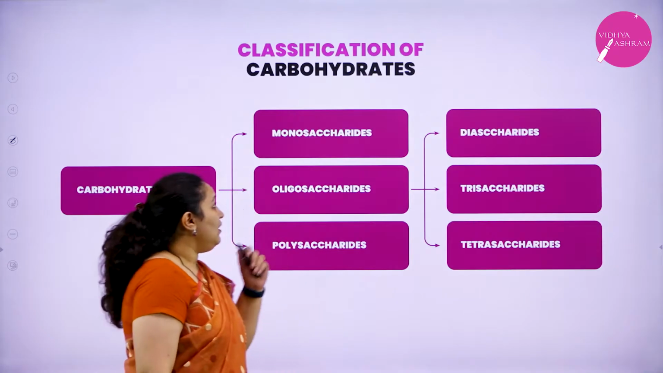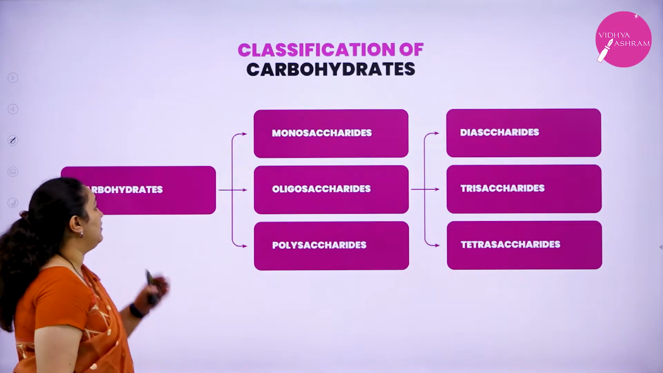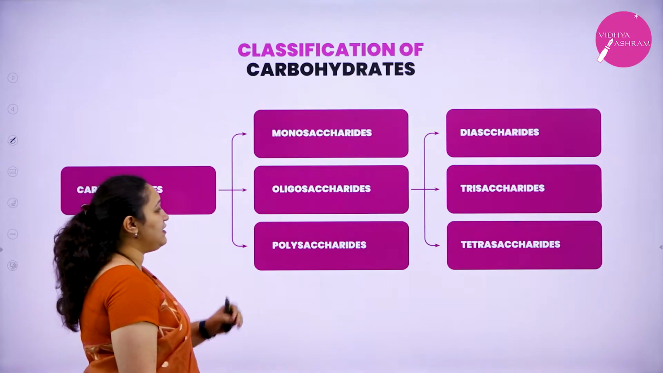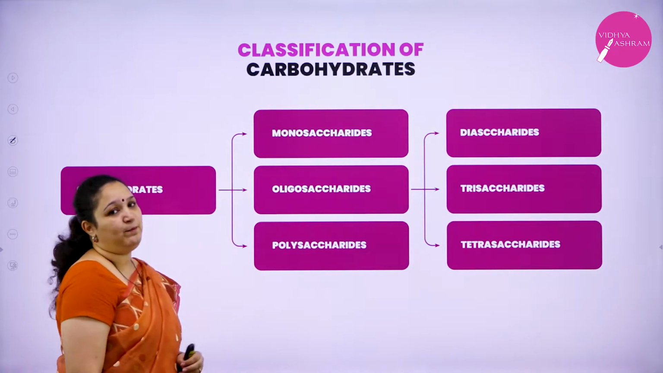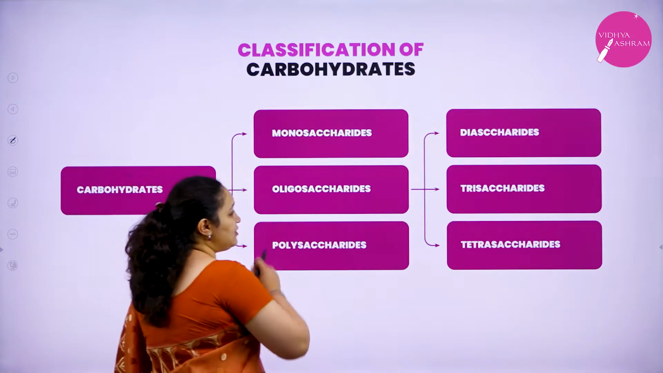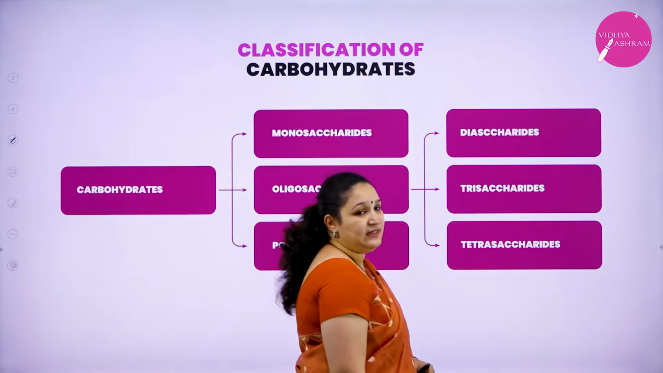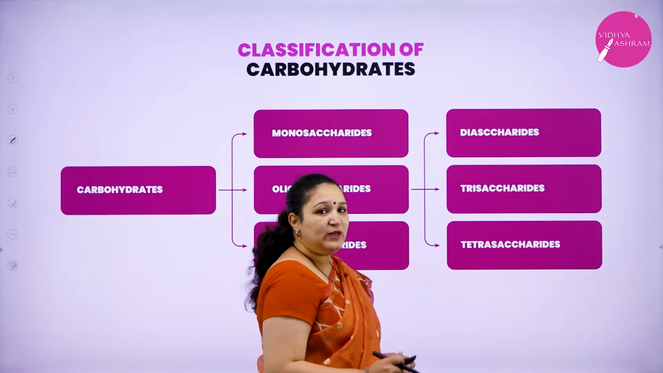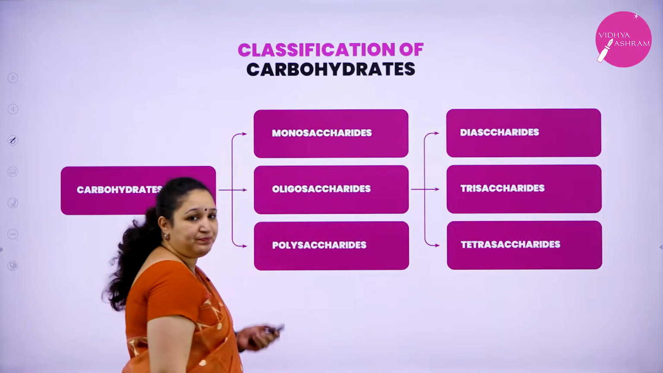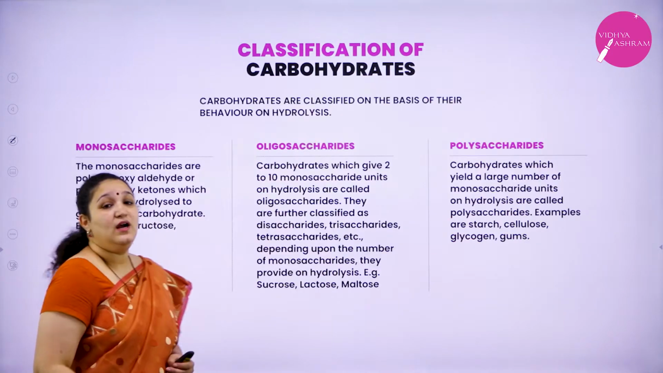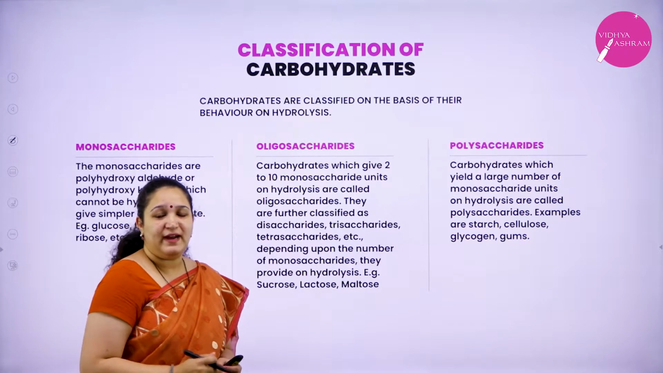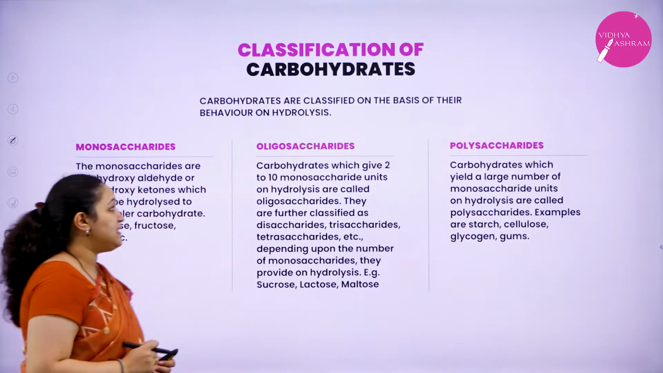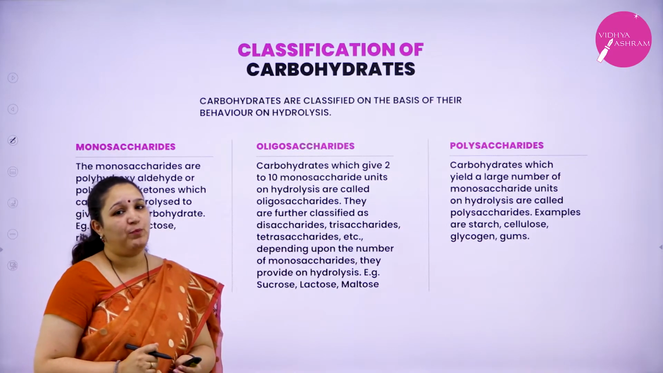Next, we'll see the classification. Carbohydrates are classified as monosaccharides, oligosaccharides and polysaccharides. Further, oligosaccharides can be classified as disaccharides, trisaccharides and tetrasaccharides. So we'll go into the details of this classification. Carbohydrates are classified based on their hydrolysis property as monosaccharides, oligosaccharides and polysaccharides.